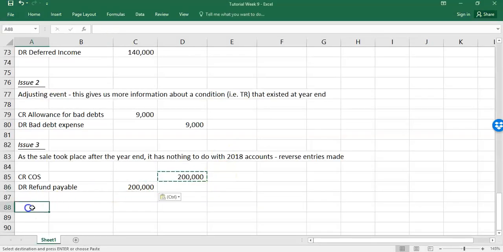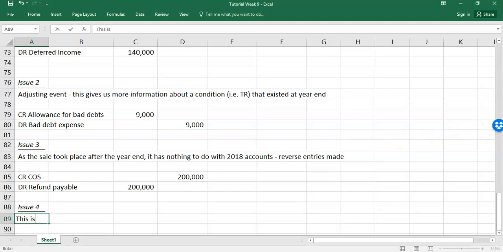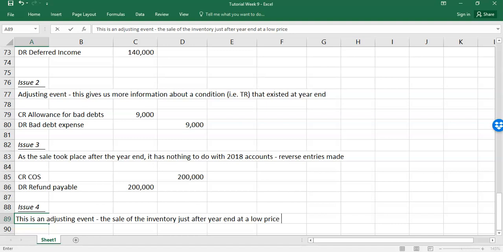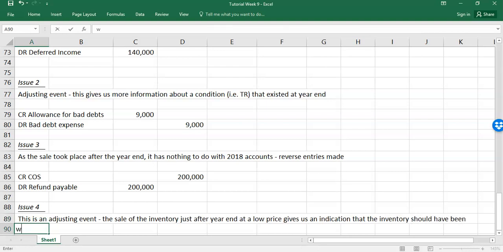So this is what we call issue 4. This is an adjusting event. The sale of the inventory just after year end at a low price gives us an indication that the inventory should have been written down at year end.